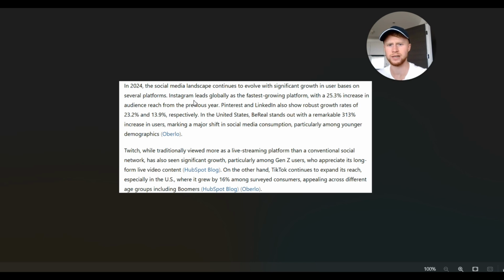And it says that Instagram is leading the growth when it comes to large platforms such as TikTok, Twitter, etc. Instagram's the fastest growing. And that's why a lot of you have been having very good success when it comes to Reels. And obviously knowing these stats before you start getting results on Reels would push you towards going on Reels and investing a bit of money into Reels. So handy to know, and it's kind of reassuring.